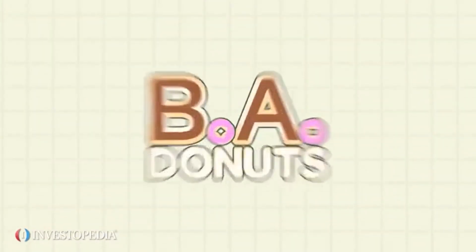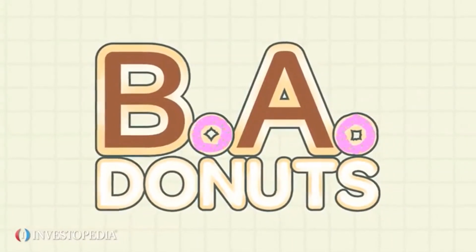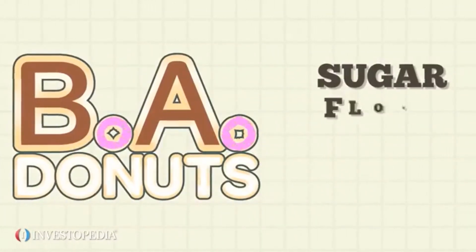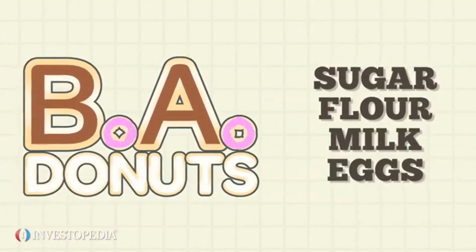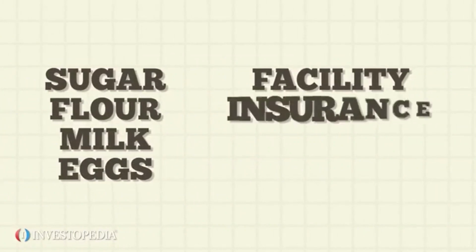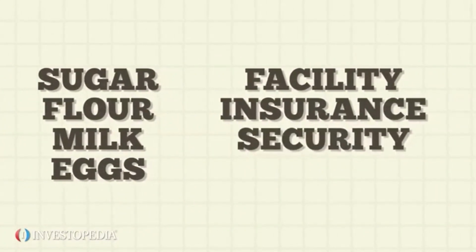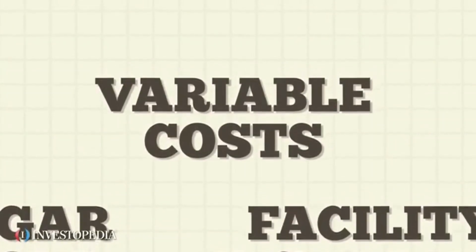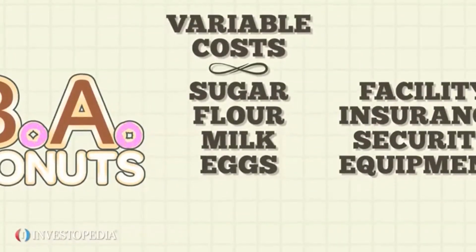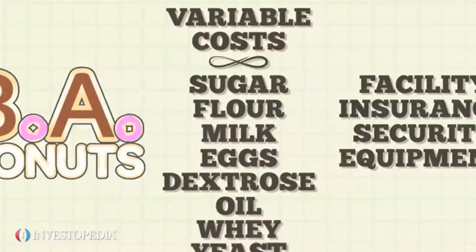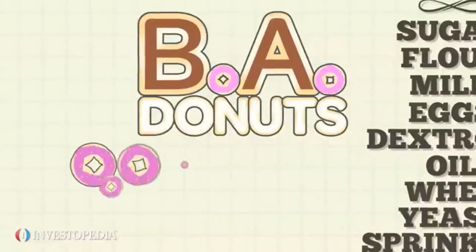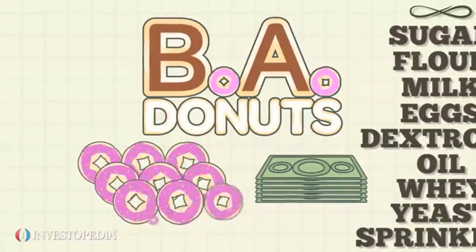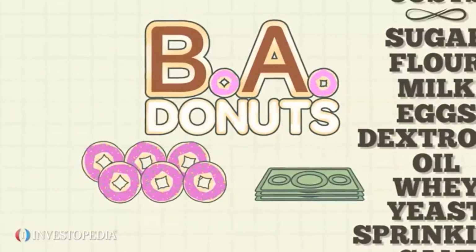For example, BA Donuts Incorporated produces donuts and pastries on a daily basis using raw materials like sugar, flour, milk, and eggs. It also needs to pay for the production facility, insurance for the storage unit, security surveillance, and equipment. The variable costs BA Donuts needs to pay are sugar, flour, milk, eggs, and any other material they must use to produce donuts. The more donuts they produce, the more they will have to pay for raw materials, but the fewer donuts they make, the less they'll have to pay for raw materials.